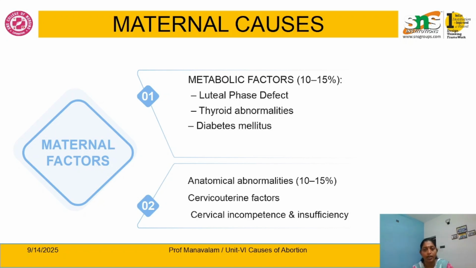Next, move on to the anatomical abnormalities. This also contributes 10 to 15% of the causes of abortion. The first one is cervical uterine factors, in which there is cervical incompetence and insufficiency.